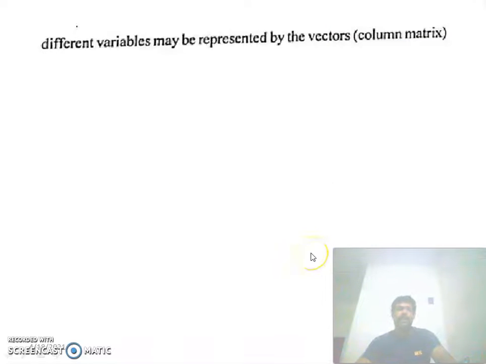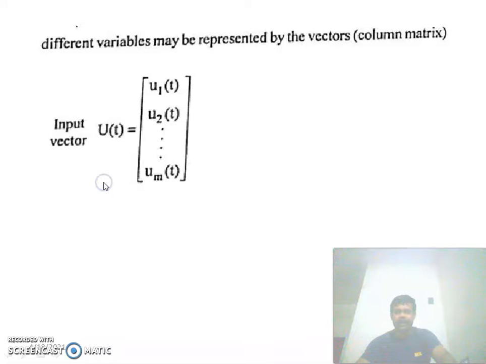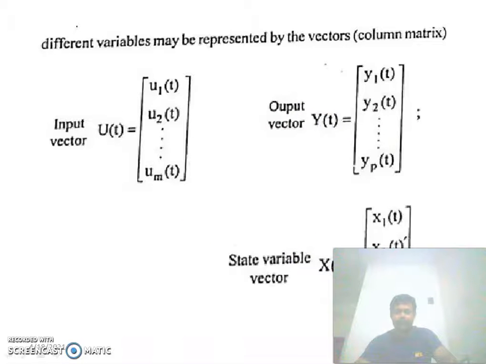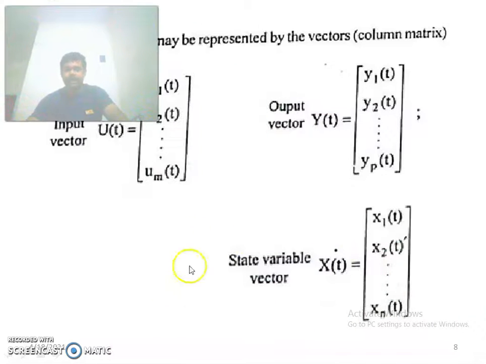The different variables may be represented by vectors or column matrices. The input vector u of t is u1 of t, u2 of t up to um of t, which is a column matrix. The output vector y of t is y1 of t, y2 of t up to yp of t. And the state variable vector x of t is x1 of t, x2 of t up to xn of t.